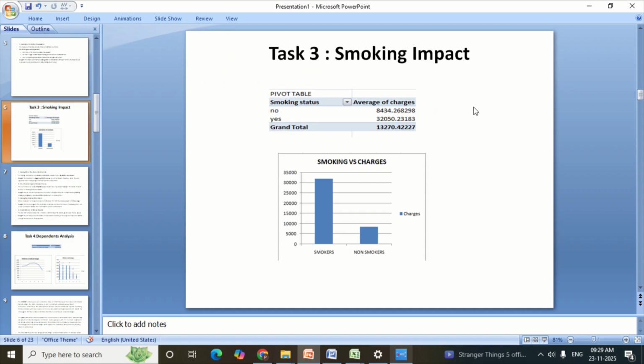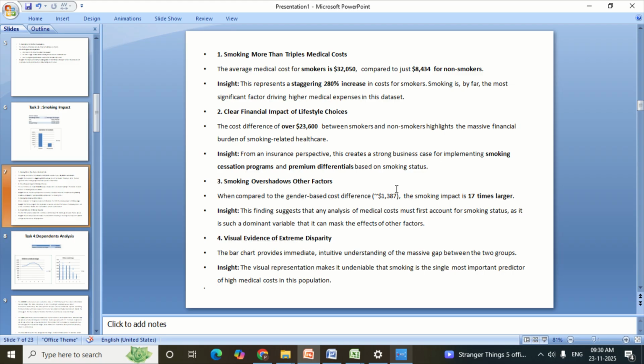Moving to task 3, that is the smoking impact. This led me to investigate the lifestyle choices, starting with the biggest one, that is smoking. What I found is that the results were staggering. The average cost for a smoker is over $32,000. For a non-smoker, it's just $8,400. So the key insight is that smoking is by far the number one driver of high medical cost. Smokers cost 3 to 4 times more than non-smokers. This is one of the most important findings.